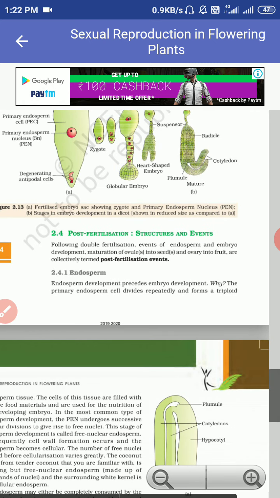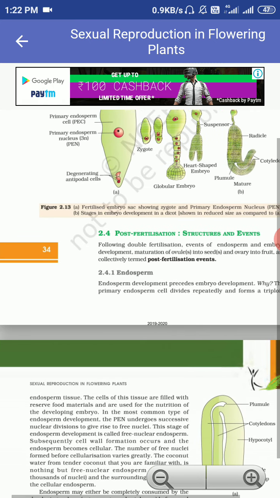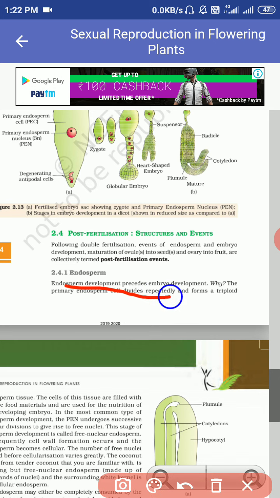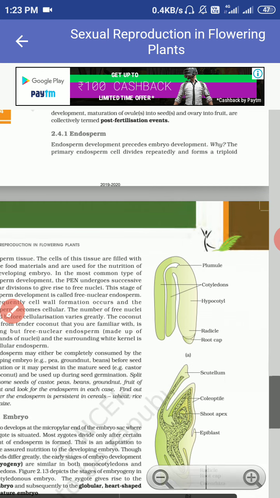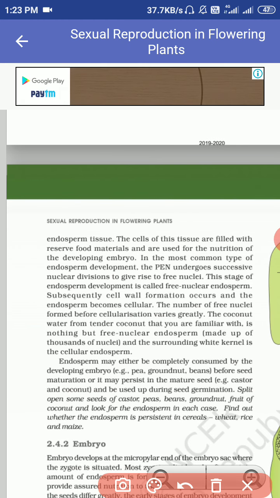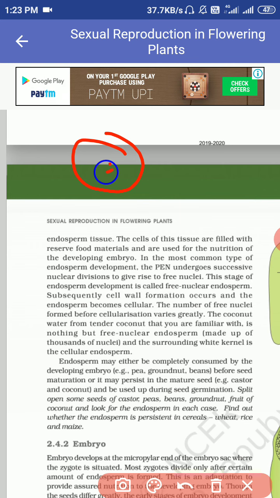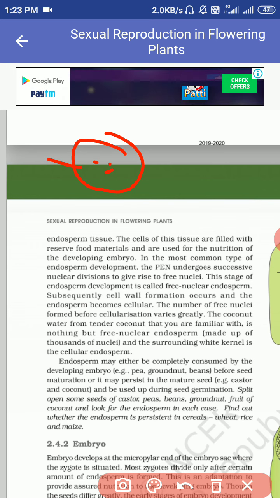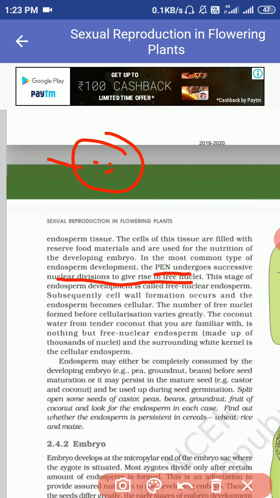Why is this endosperm required? Endosperm development proceeds before embryo development. Some amount of endosperm forms before the development of the embryo, because the embryo requires food and the endosperm provides it. As we know, it is triploid, because there is a fusion of two central nuclei and one male nucleus. So this PEN undergoes successive nuclear divisions and gives rise to free nuclei.